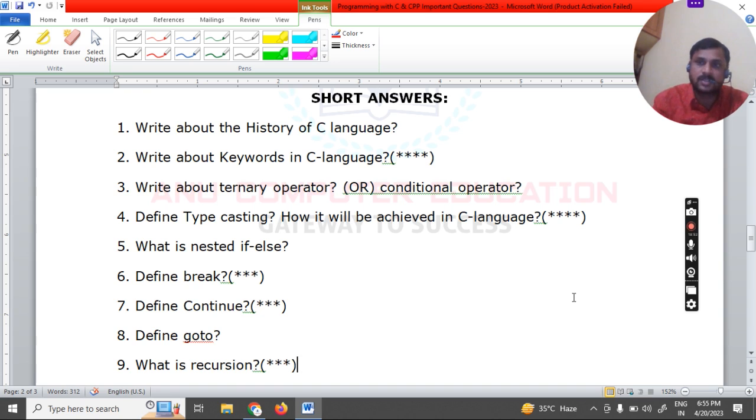So next, what is recursion? A function that is called by itself is known as recursion. This will come in unit number 3 along with functions. Call by value, call by reference, and recursion: these are the 3 topics which come under unit number 3.